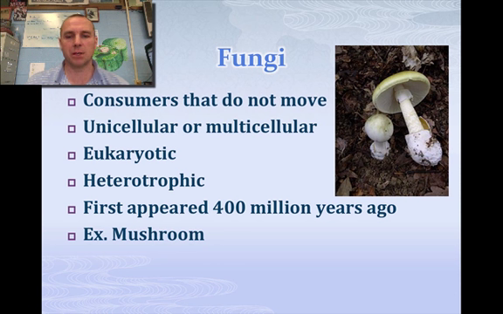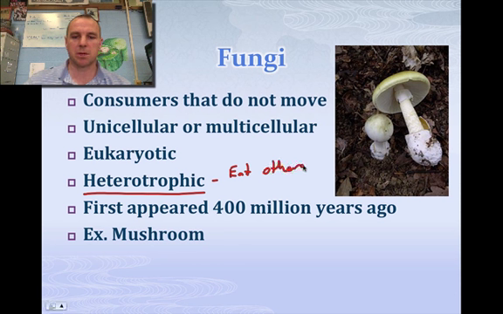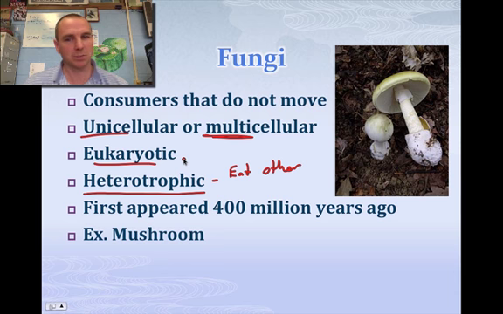Fungi are the third kingdom. The best example is a mushroom. Now, a lot of people think mushrooms are plants, but they're not. They're fungi. And the key thing about being a fungi is that they are heterotrophic, which means they eat other organisms. So a mushroom, for example, is not photosynthetic. It's not a plant. It's also eukaryotic, means it has a nucleus. It can be multicellular and unicellular. So the big key, I've mentioned it twice, I'll mention it one more time, is fungi are not plants. They are heterotrophic, so they eat other organisms, and they are eukaryotic.